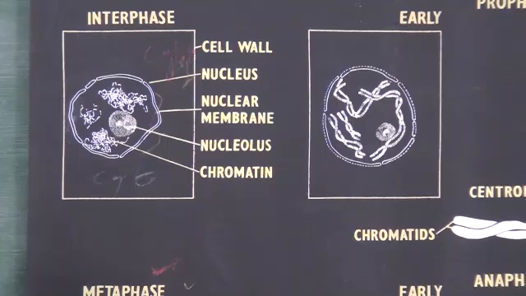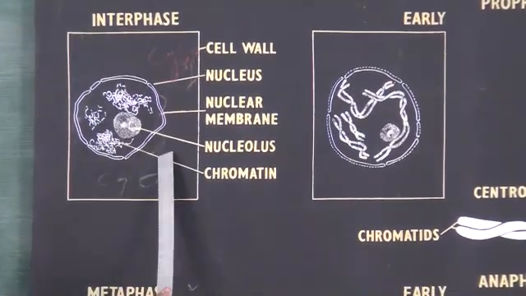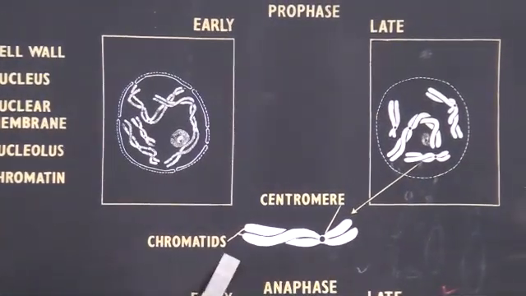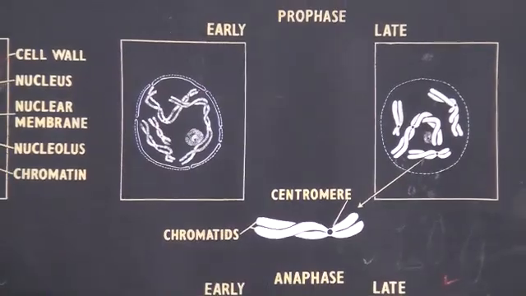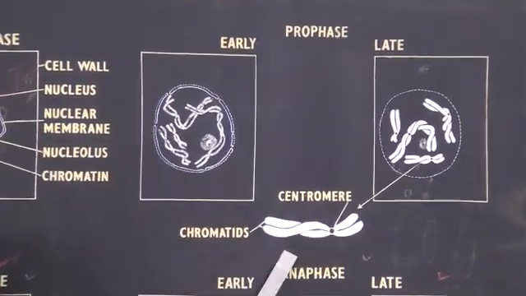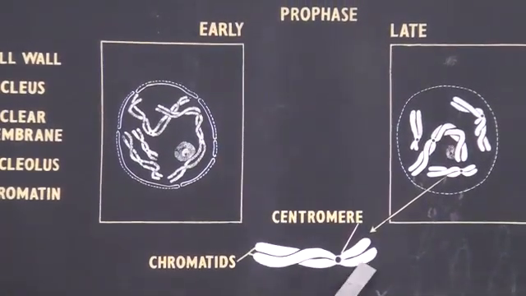The highly coiled structure, chromatin reticulum, will form chromosomes. Here you can see the structure of a chromosome. This point here is the individual chromosome. These are called chromatids.